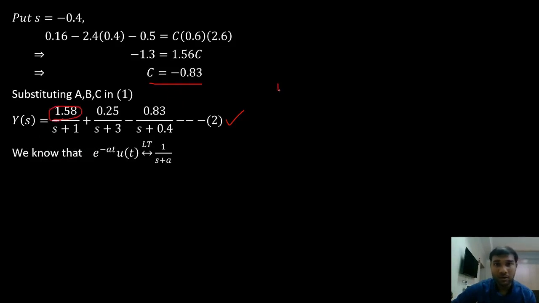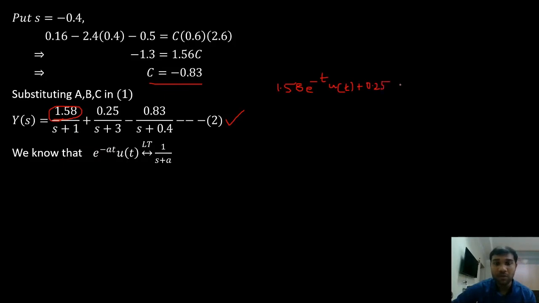1.58 is a constant. Inverse Laplace transform of 1 by s plus 1 is nothing but e power minus t into u of t. Then 0.25 is a constant.